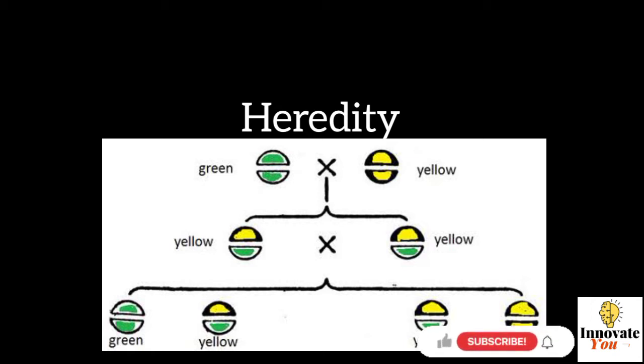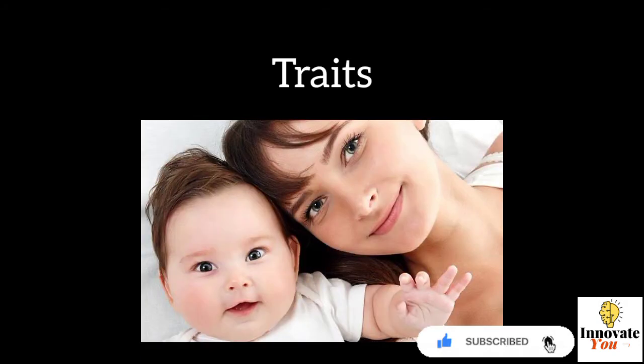Heredity is basically the passing on of traits from parents to their offspring, basically children. Now let's see what are traits. Traits are like eye color, hair color, height, body structure, facial features, and skin color.